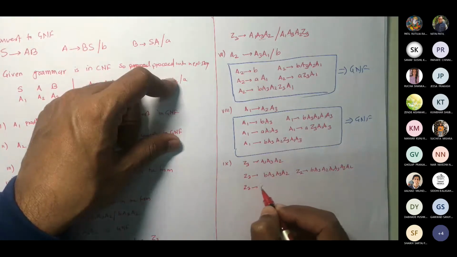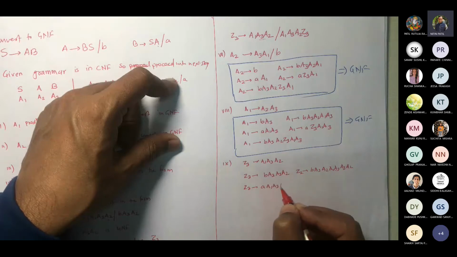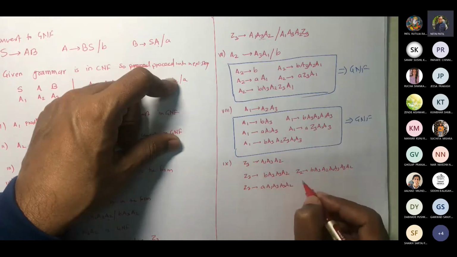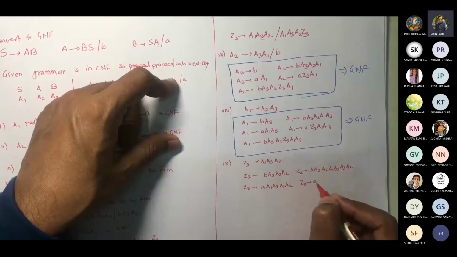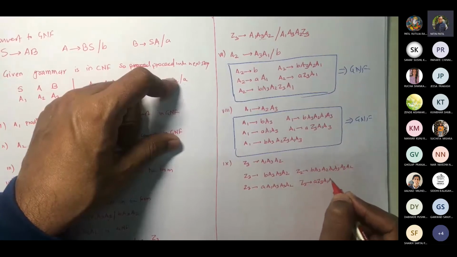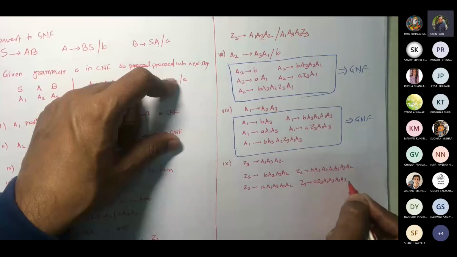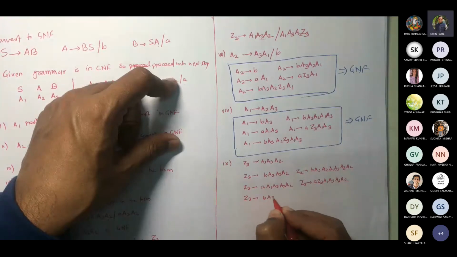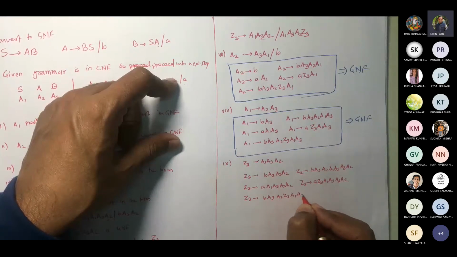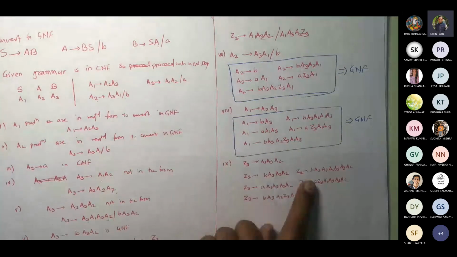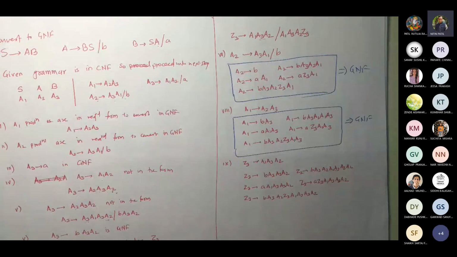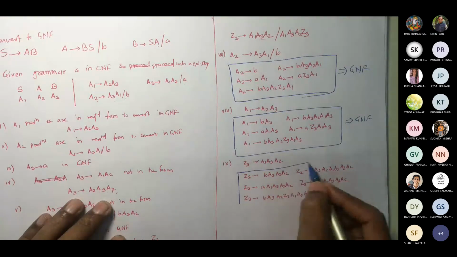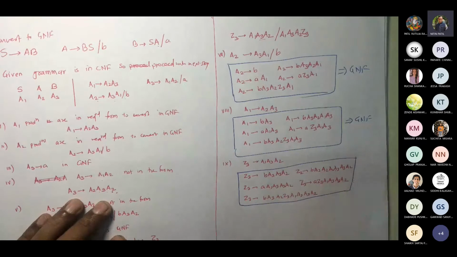Z3 gives A A1 A3 A3 A2. Z3 gives A Z3 A1 A3 A3 A2. Correct. Z3 gives B A3 A2 Z3 A1 A3 A3 A2. So the 5 values are done here. Okay, so this is done for Z3. This is also in GNF. Correct.